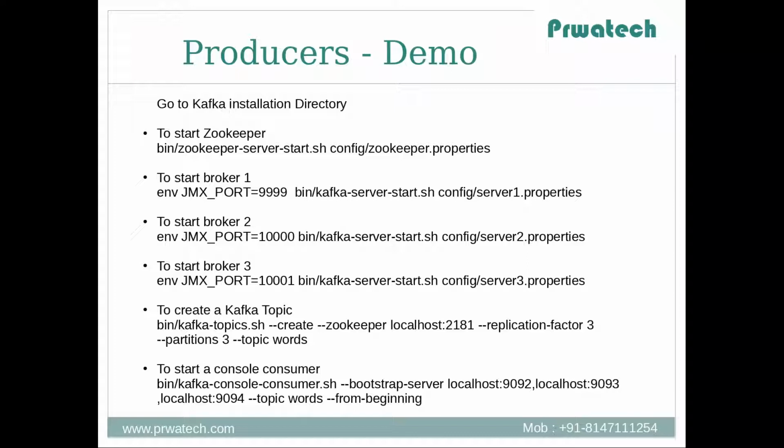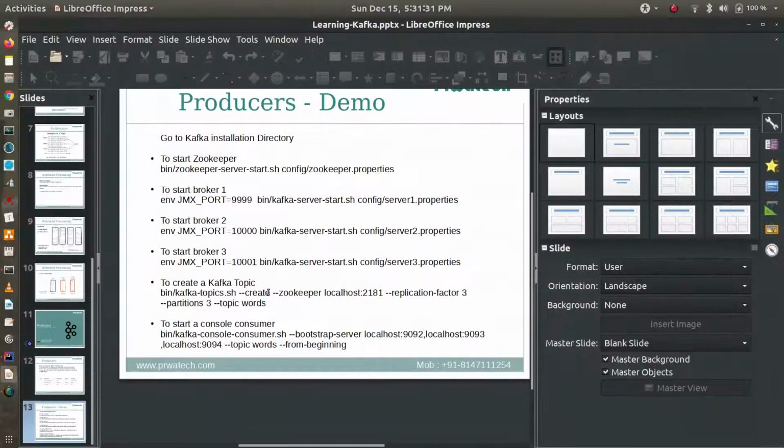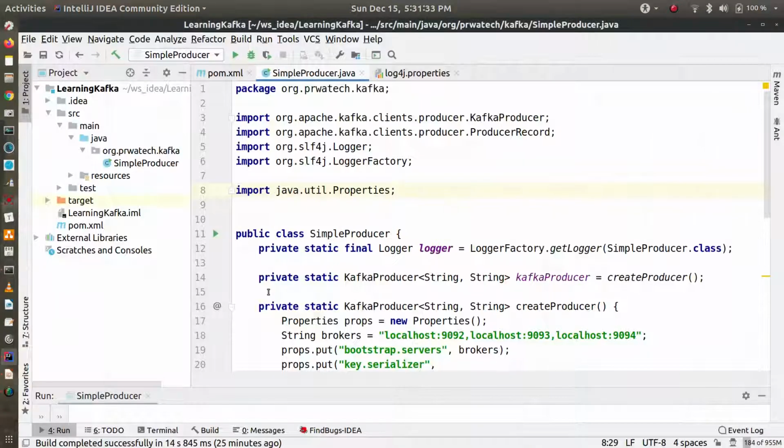We have three brokers here: server 1, server 2, server 3, and we have the zookeeper. We will create a topic called wars, and then we'll see how we publish some data, and we'll run a console consumer, which will check whether the data is published to the Kafka broker or not. Okay, so let's go into the coding part.